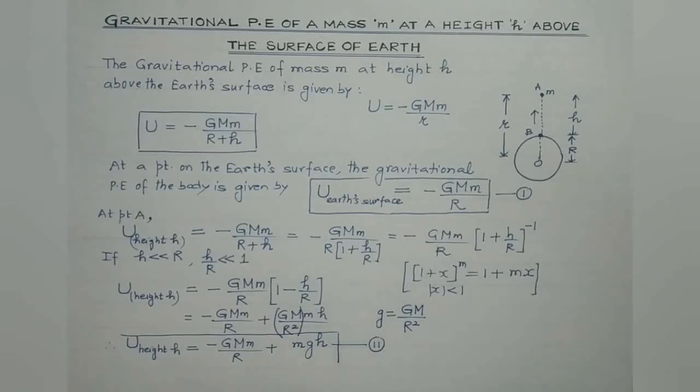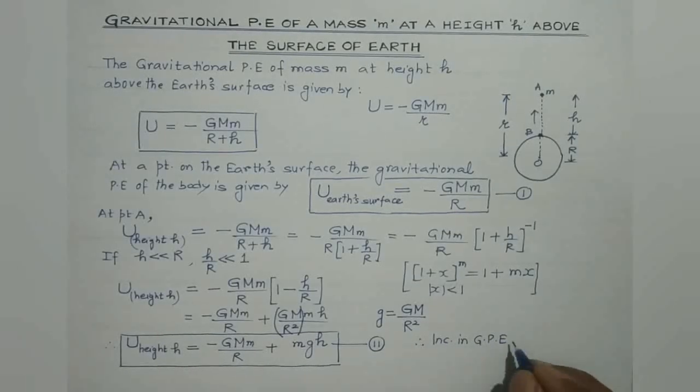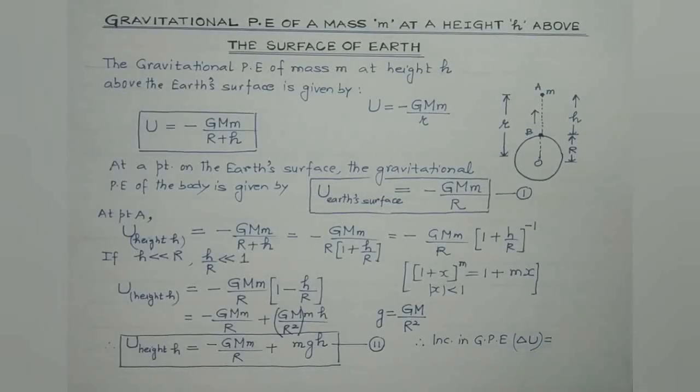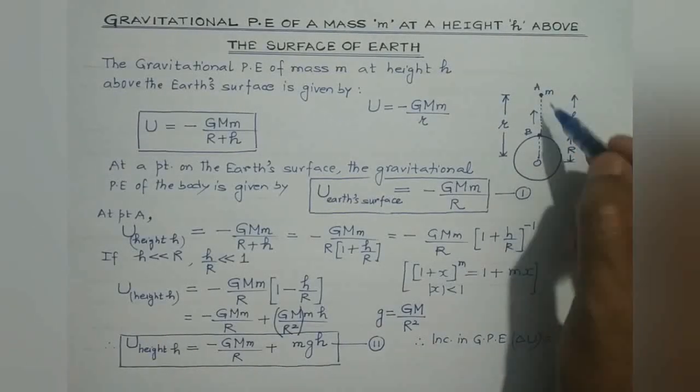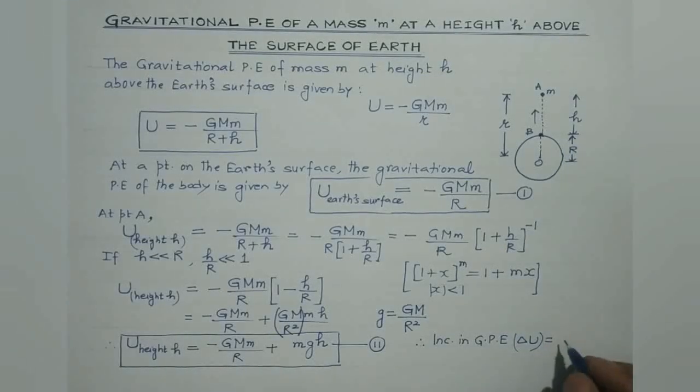This is the total gravitational potential energy possessed by the body when it is raised through height h at point A. Therefore, students, the increase in the gravitational potential energy can be considered to be delta U. It will be equal to final potential energy minus initial potential energy. Always, change is final minus initial value.